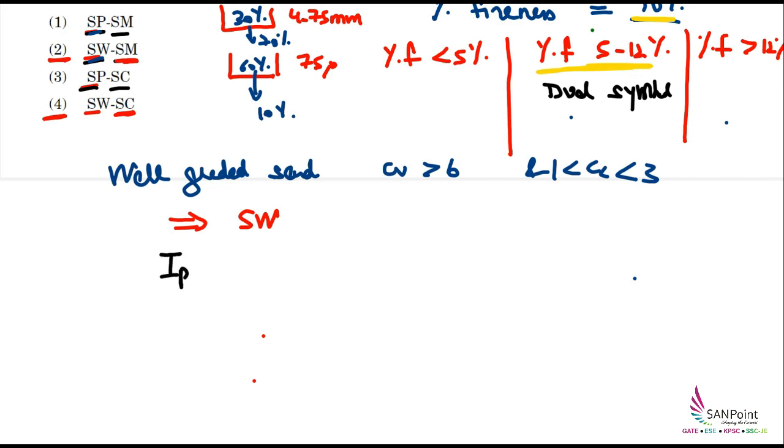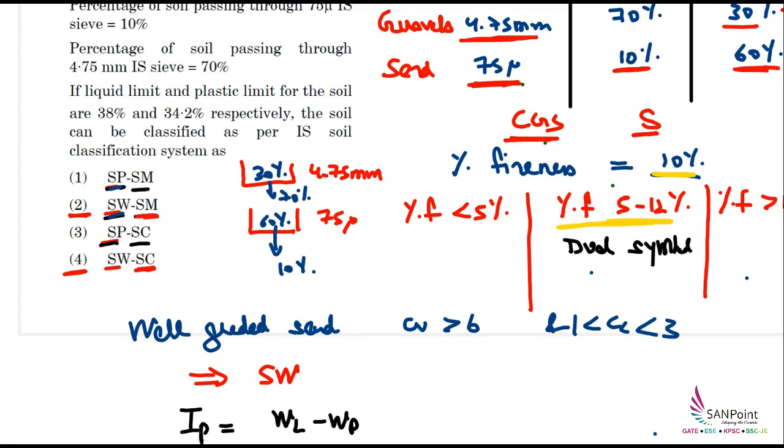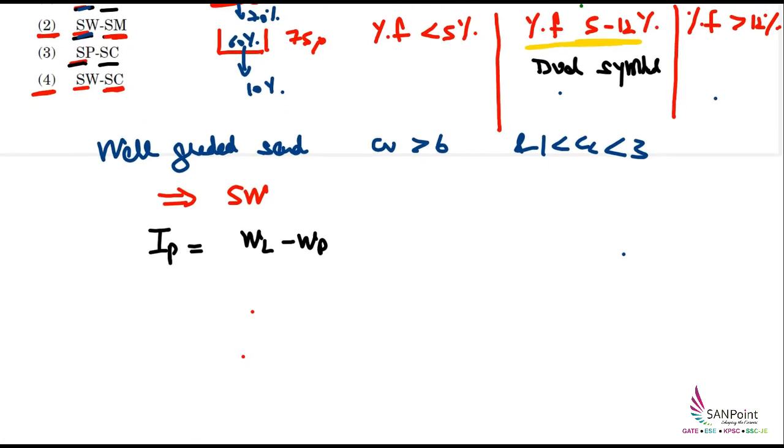IP is equal to WL minus WP, liquid limit minus plastic limit. These values are given in the problem: the liquid limit and plastic limit are 38 and 34.2. So I put the value 38 minus 34.2, which comes out to be 3.8%.